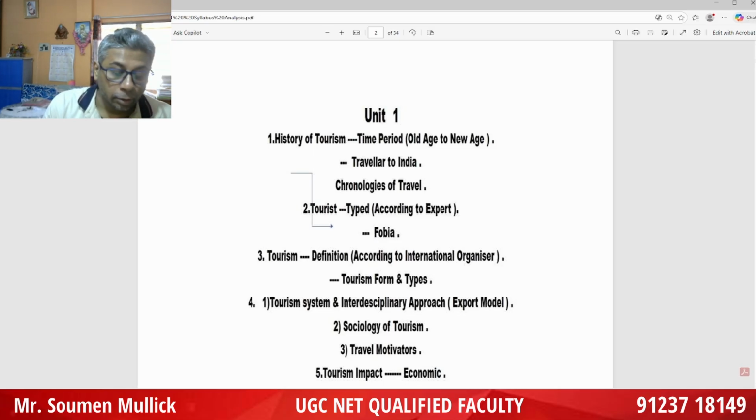Fa-Hien came 401 to 410. The Chinese traveler came in the time of Vikramaditya Chandragupta II. Huan Tsang came 629 to 645, a Chinese traveler in the time period of Harshavardhan.